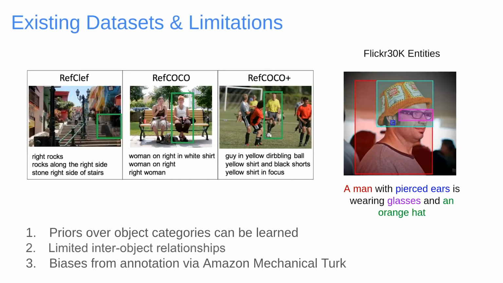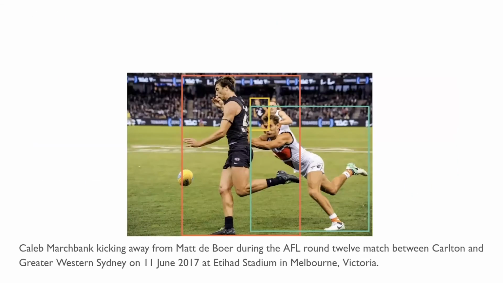In contrast, the example we showed at the beginning of the talk is an example of a real-world image caption pair and is centered on interactions between people. In images typically found online, people are described by name, for example, rather than just a man or a woman. And the captions are more descriptive, often describing interactions between multiple people. Again, here, Caleb is kicking away from Matt.